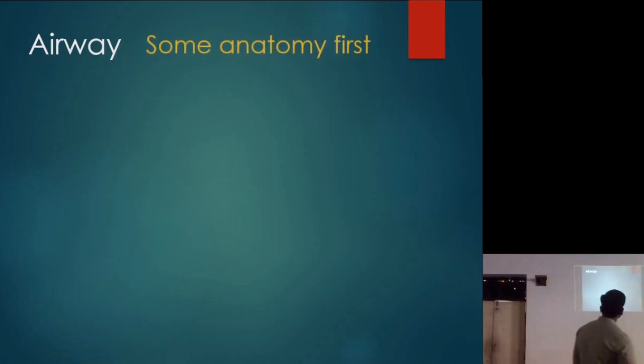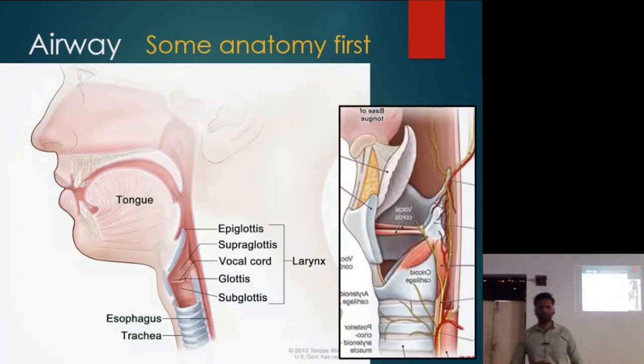Now in airway, let's talk about some anatomy first. Now can you see this? This is the tongue which is attached to the mandible. By which muscle? Yes? Genioglossus. Okay. That is one.